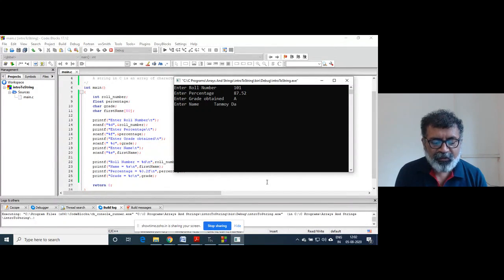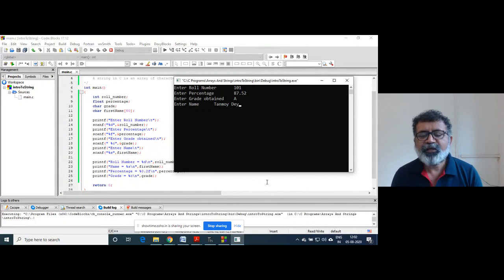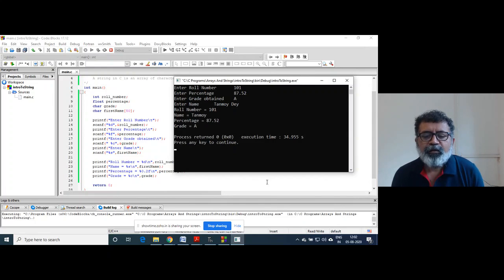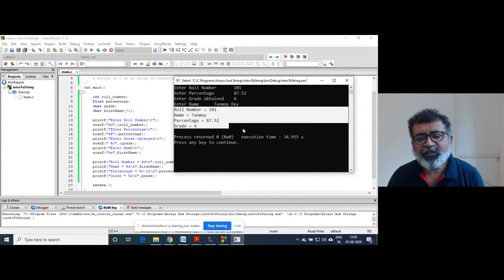I will enter the name as then my D, right? But see here, what is the output? It is not printing the full name, though I have entered that.